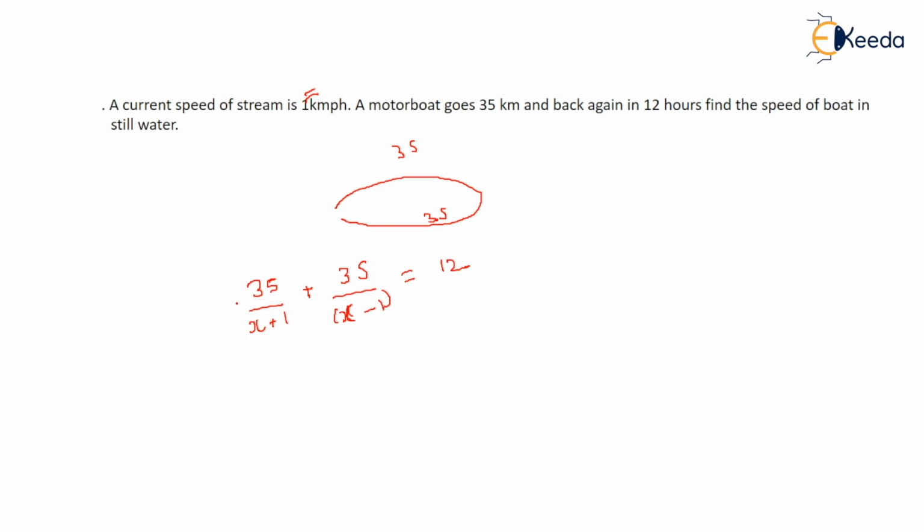So you have to think of numbers whose addition comes out to be 12, whose multiplication comes out to be 35, right? Such numbers that come to my mind are 5 and 7, 5 into 7, whose multiplication comes out to be 35, whose addition comes out to be 12. Simply you can say that the speed of the boat is either 7 or 5, right? 7 or 5. So you have to see the options, which option it gave you. So this is how you have to do the questions of time, boat and stream.